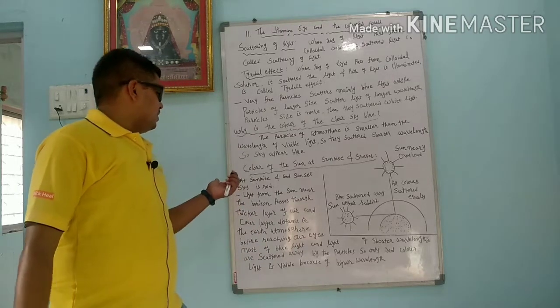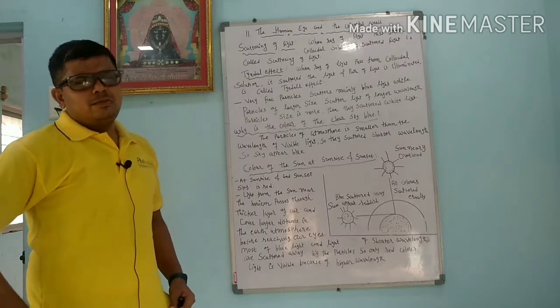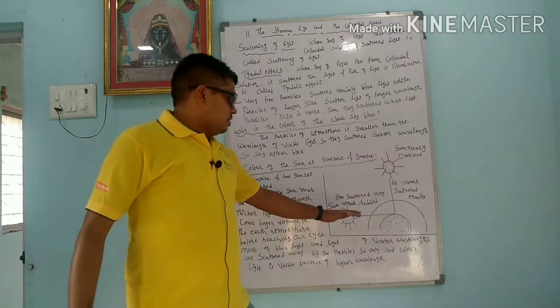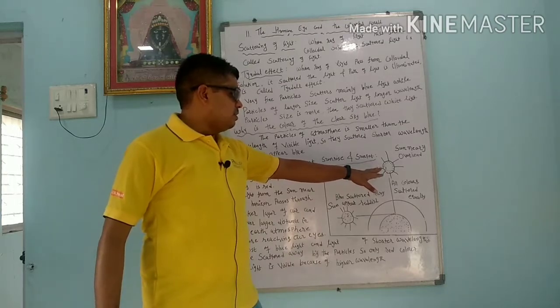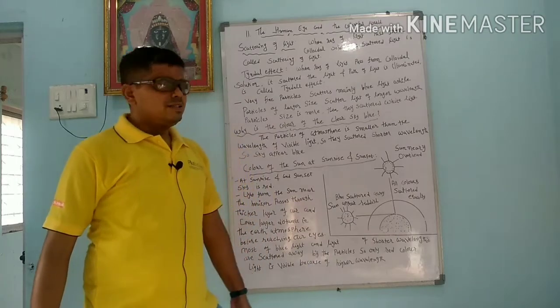Now what is the reason that at sunrise and sunset the sky appears red? Before that, let us understand what happens when the sun is at 12 o'clock. All colors are scattered equally.